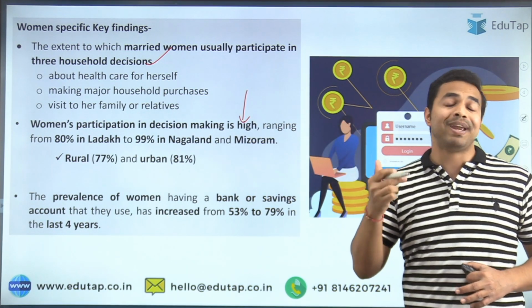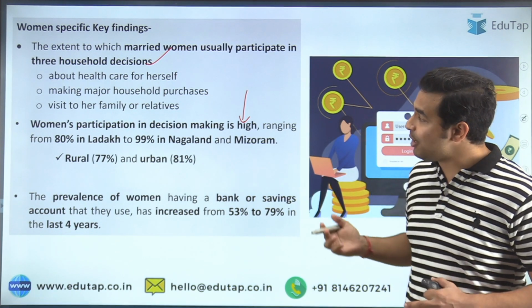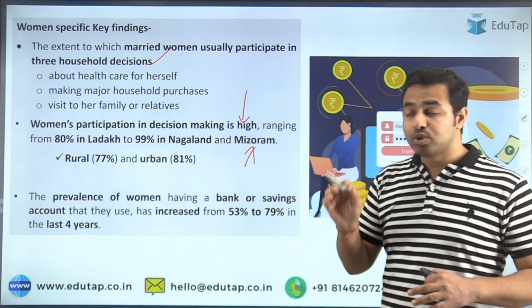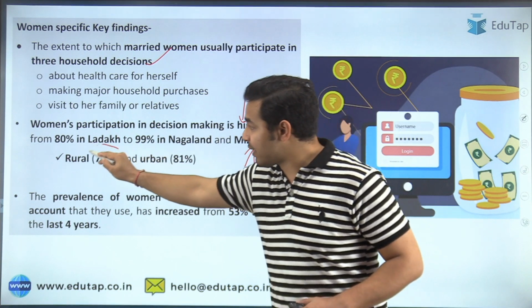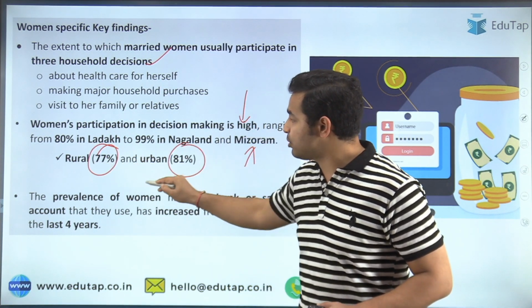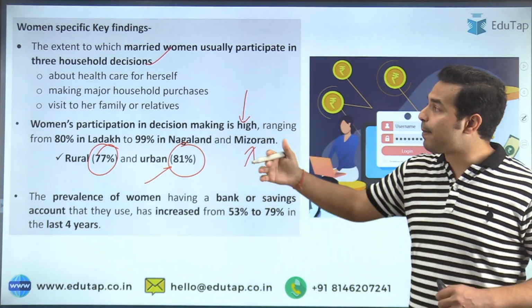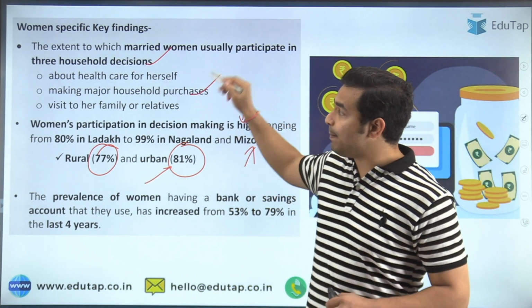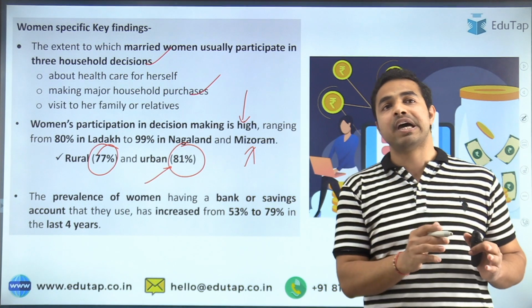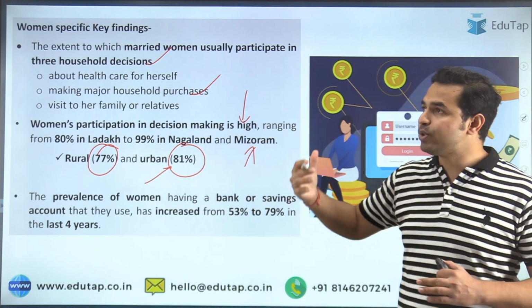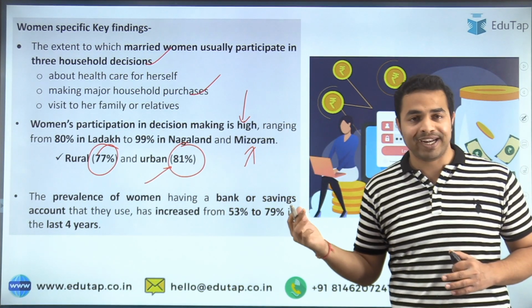It ranged from 80% in Ladakh to 99% in Nagaland and Mizoram. In the rural areas it was 77%, in urban areas it was 81%. And what were these 3 areas? These were about healthcare for herself, making major household purchases and visiting her family or relatives. So these were the women specific key findings which were mentioned.